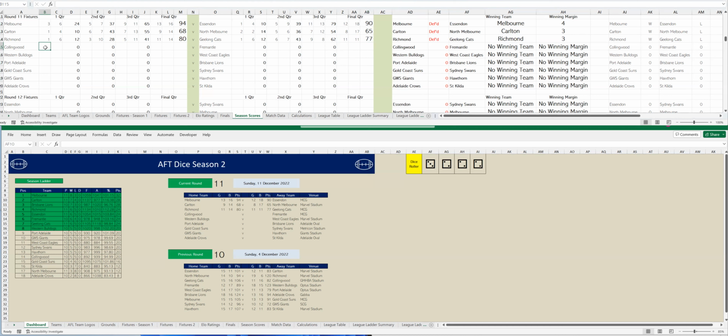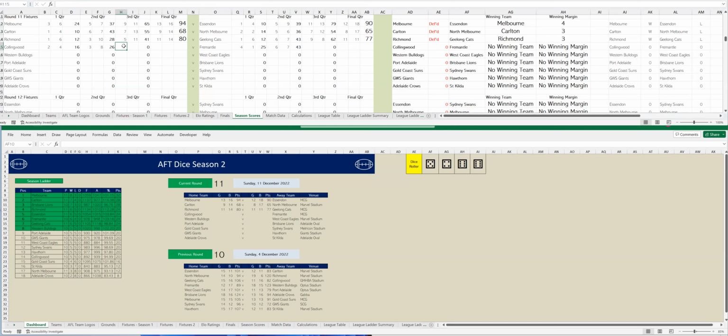It's Collingwood versus Fremantle. Collingwood kicking 2 goals, 4. To Fremantle, 4 goals, 1. Okay, let's go to the second quarter. Collingwood kicking 1 goal 4, so that's 3 goals 8. To Fremantle 2 goals 6, so that's 6 goals 7. And at half time, Fremantle leading by 17 points.